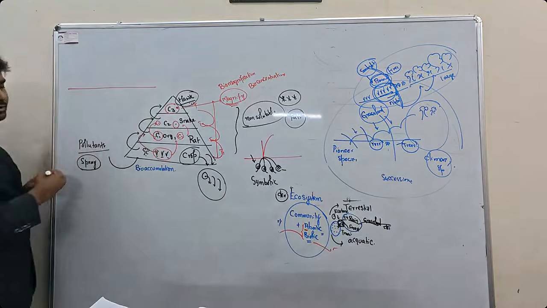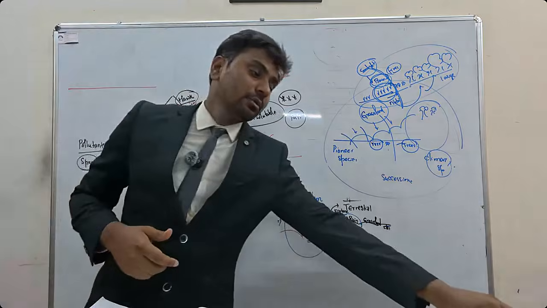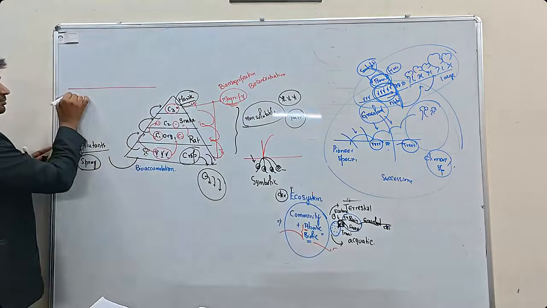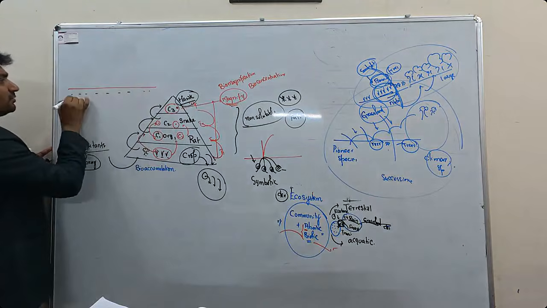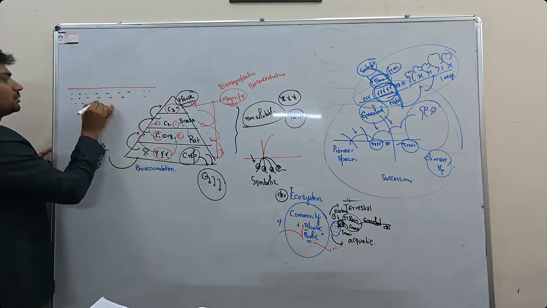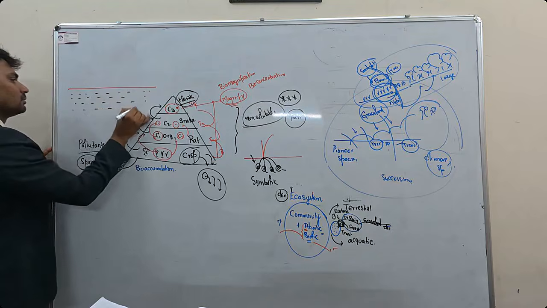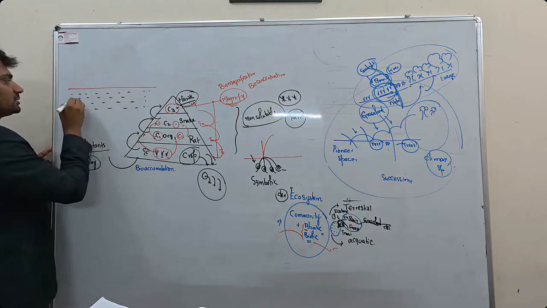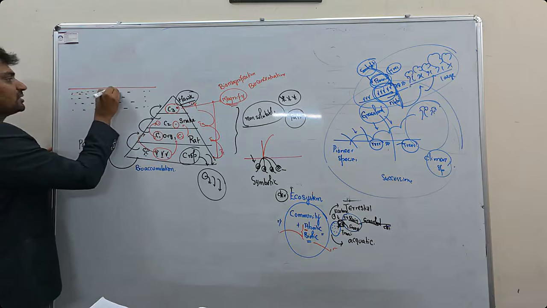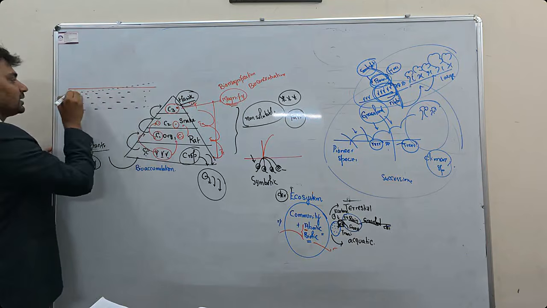In geography you'll study this upwelling phenomenon. Upwelling means, if this is the sea, sometimes the sea will rise like this.